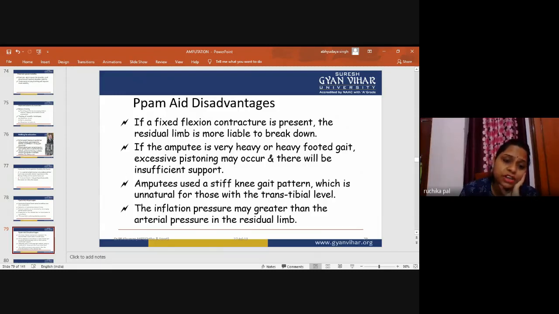The inflation pressure may be greater than the arterial pressure. This is the inflation pressure which may be greater than the arterial pressure in the residual limb. This is also not good, because the pressure inside the stump is more than the arterial pressure in the residual limb. So that can lead to a lowering of the walking re-education.